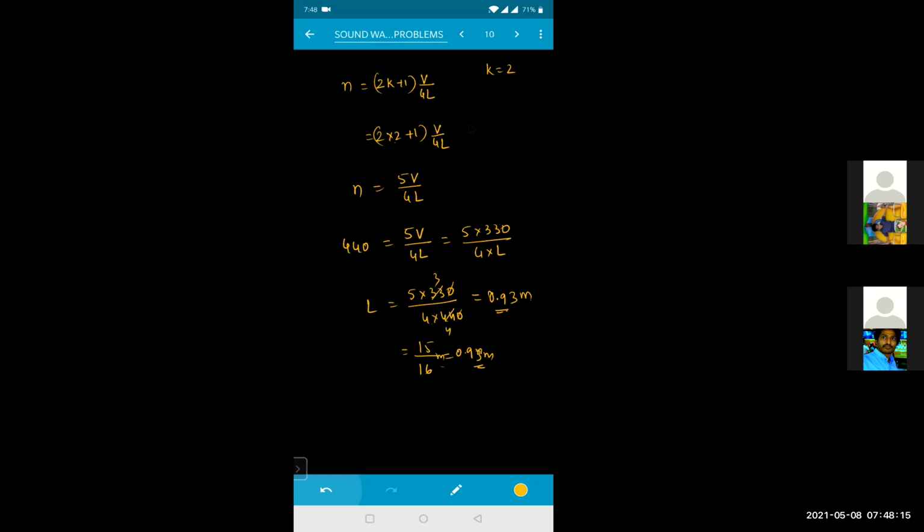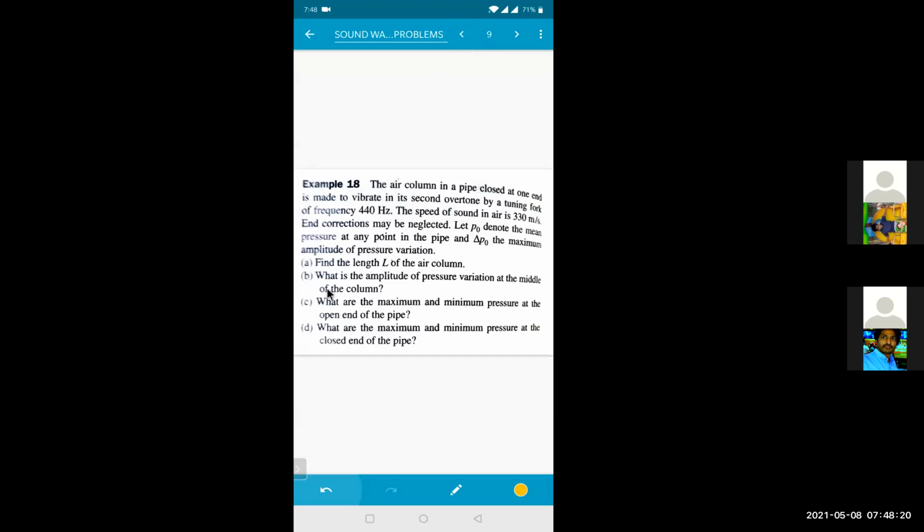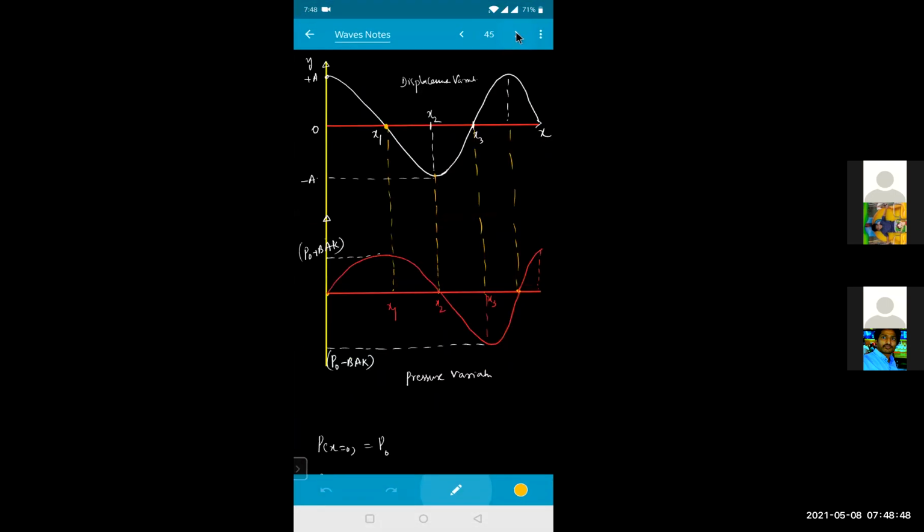Okay, chalo. Next one. Number B in this one. What is the amplitude of the pressure variation at the middle of the column? Okay. See, in terms of pressure, the position of the displacement node, there is a pressure antinode and vice versa. In terms of your pressure amplitude also, I told you the basic formula, isn't it? So the wave along the length of the column at x equal to 0, the open end, will be having the pressure node. So diagram pictures and you'll get clarity.